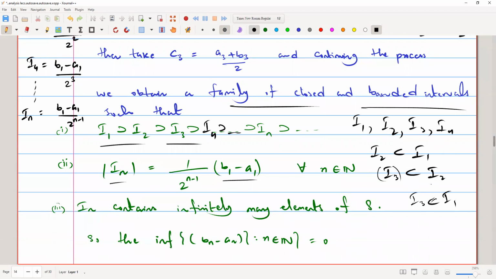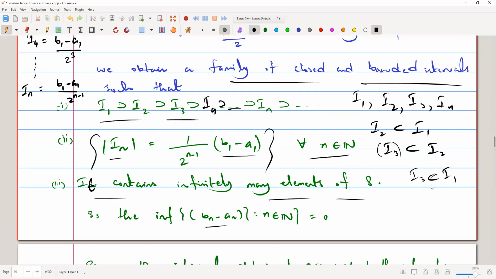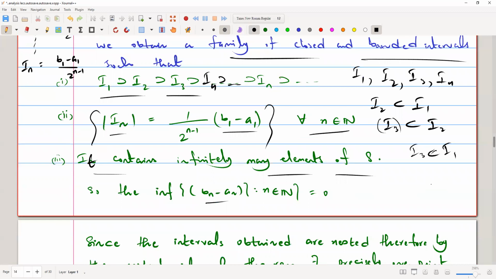So here's the thing. For all n belonging to the natural numbers, it contains infinitely many elements of S. So the infimum of bn minus an, now the infimum of these intervals, that is b1 minus a1, b2 minus a2, b3 minus a3, these all lengths and so on, is going to be 0. And why is this going to be 0? So let's think about it.